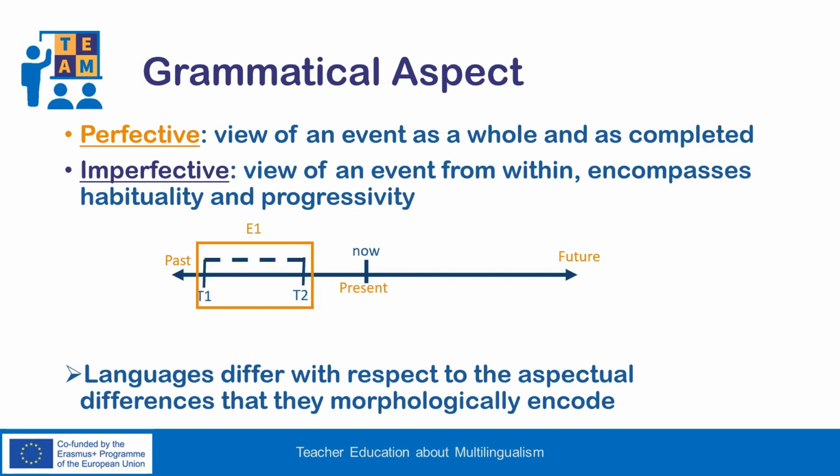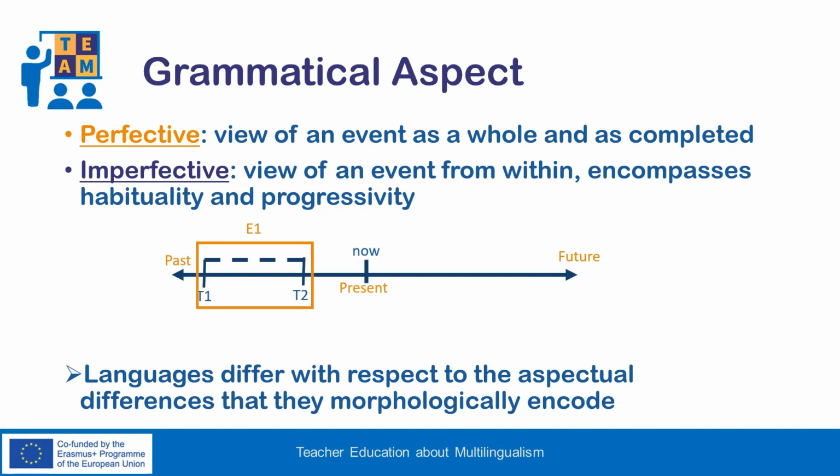Languages usually distinguish between perfective and imperfective aspect. Essentially, the perfective aspect, the yellow rectangle in the shape, looks at an event as a complete action. It indicates the view of a situation as a single whole without distinction of the various separate phases that make up that situation. The imperfective aspect, the blue dotted line in the shape, pays essential attention to the internal structure of the situation.